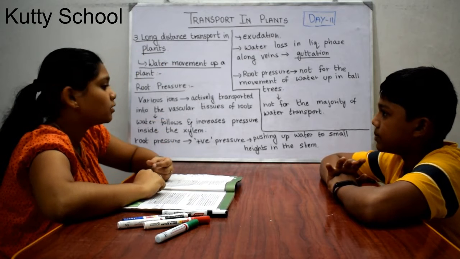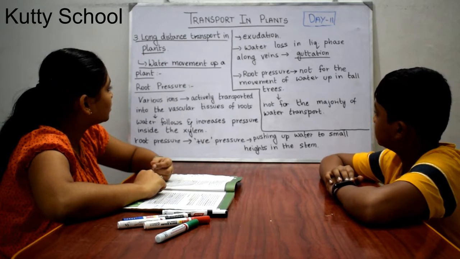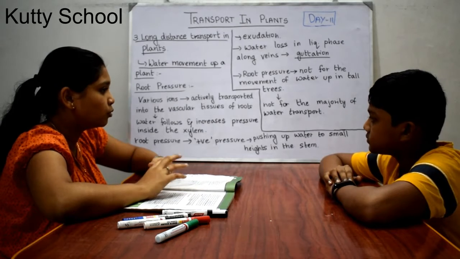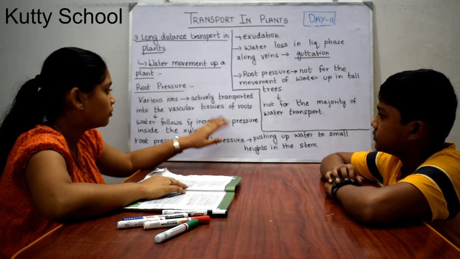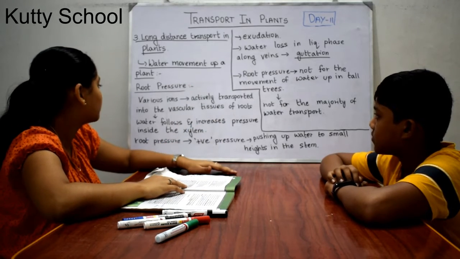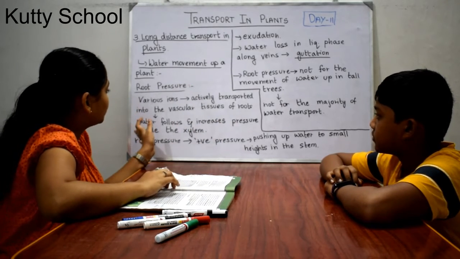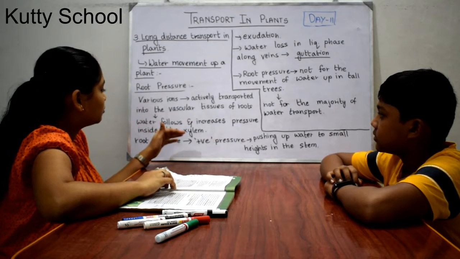From down to up, there are two ways: one is root pressure and the other is transpiration. First we are going to see root pressure.